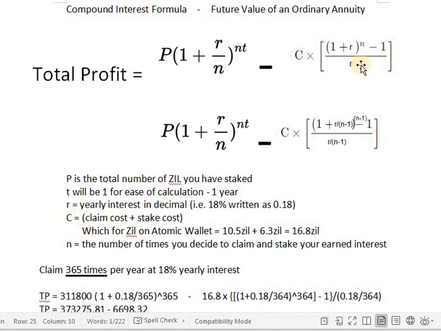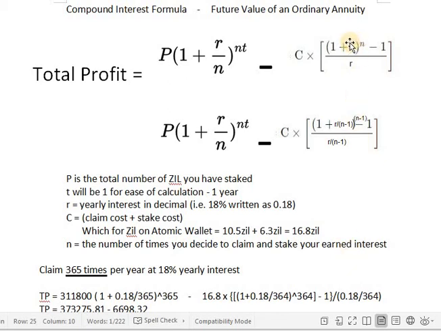And the C on this side is the cost to claim plus the cost to stake. So in Atomic Wallet for Zilliqa, right now for me, I'm getting charged 10.5 ZIL to claim and 6.3 ZIL to restake the interest, and that's a total of 16.8 ZIL. And the N is the number of times you decide to claim and stake your earned interest.